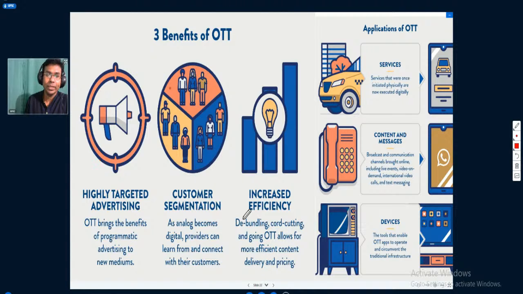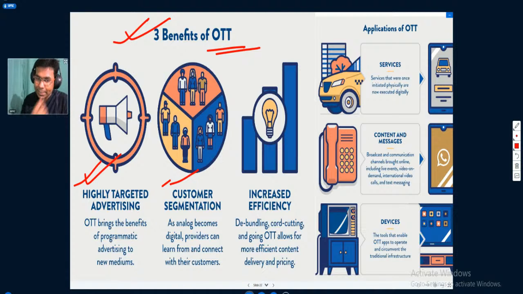What are the benefits of having over the top platforms? They offer highly targeted advertising, meaning over the top platforms bring the benefits of programmatic advertising to new mediums. They can segment customers; customer segmentation happens as analog becomes digital, and providers can learn from their customers.